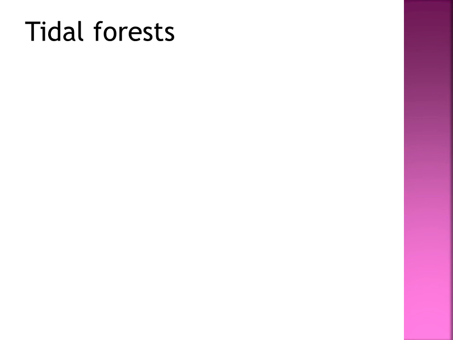So it is called Sundarbans. Got it? So what are the types of forest we have seen? In the natural vegetation of India, they are tropical evergreen forest, tropical deciduous forest, thorn forest, tidal forest and mountain forest. And some of the types of forest: evergreen forest, deciduous forest, coniferous or mountain forest, thorn forest and tidal forest.